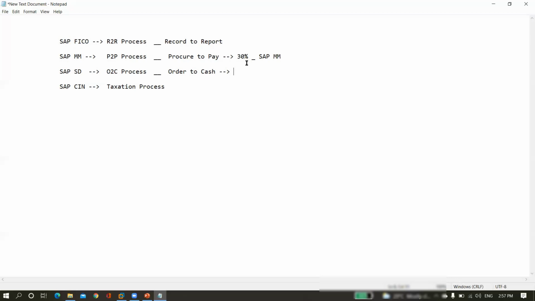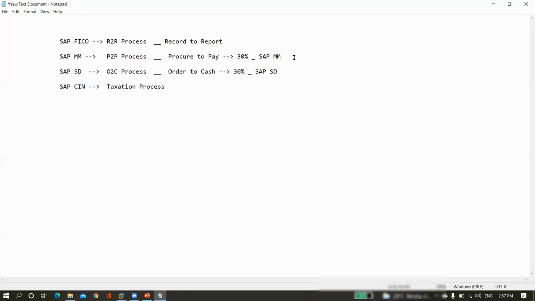Here also, same. In case you want to know the complete process of OTC, here also we need to understand 30% of the SAP SD subject too. 30% of SAP SD should also be known to you. Then only will we understand the OTC process completely.